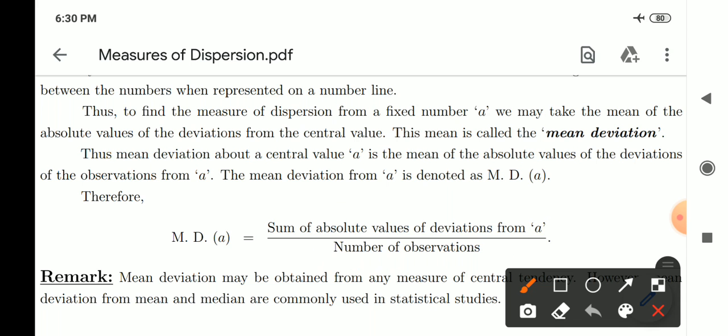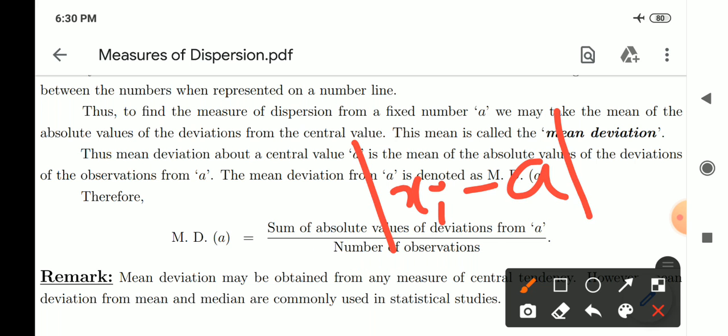That means you are supposed to take the deviation of each and every observation, xi minus a, from the central value, and then take its absolute value. That means you calculate the modulus of the deviations of each and every data point from the central value.